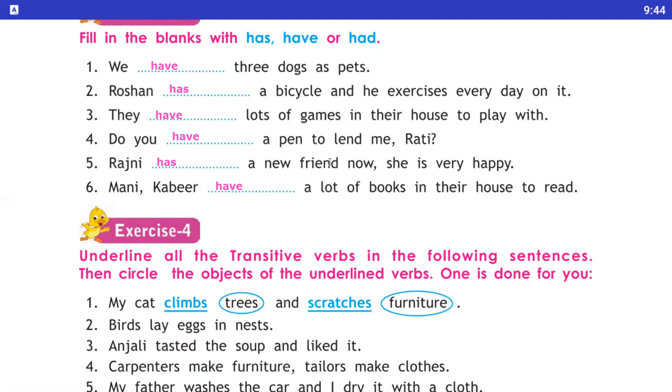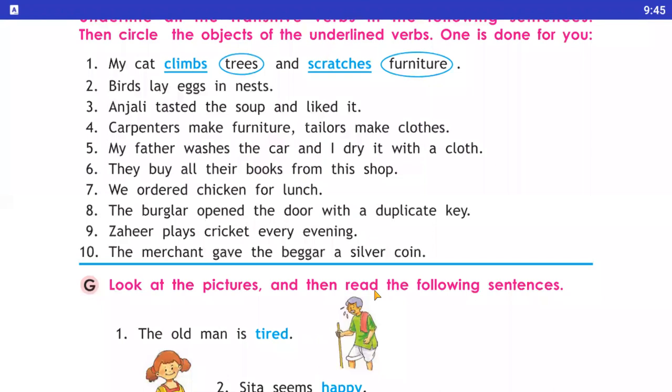Now we move on to exercise number 4. Underline all the transitive verbs in the following sentences. Then circle the objects of the underlined verbs. One is done for you first: my cat climbs trees and scratches furniture. Here you notice that you have to underline the verbs and circle the object. In the second sentence: birds lay eggs in nests. So here you have to underline lay as a verb, and eggs as the object in this sentence.